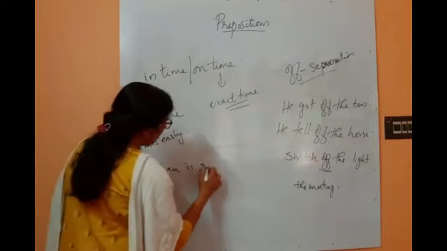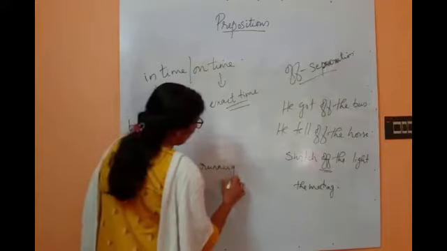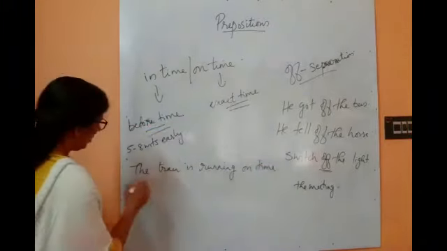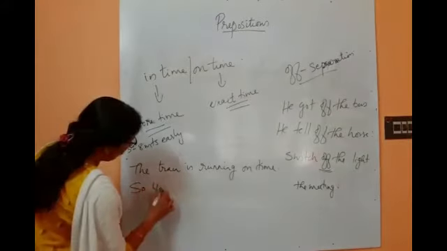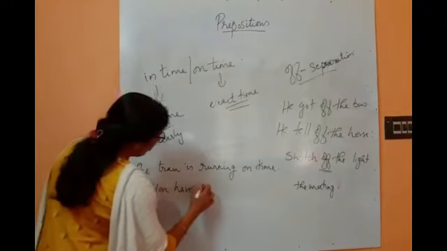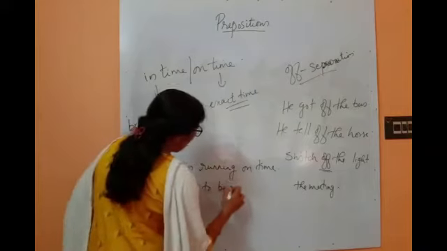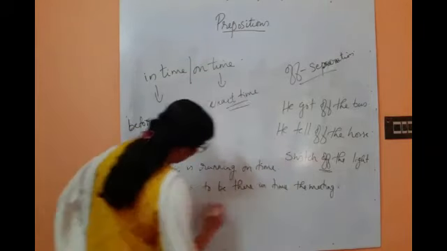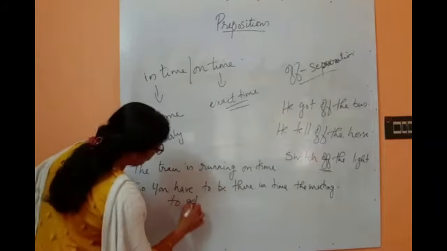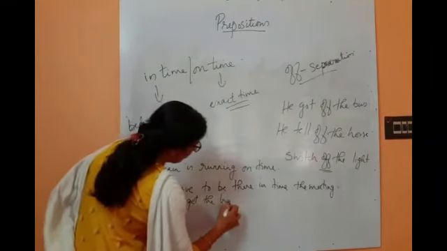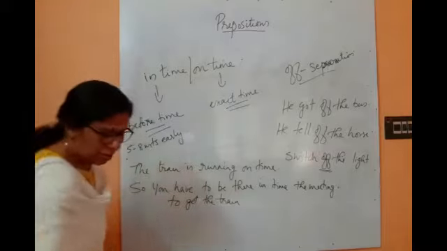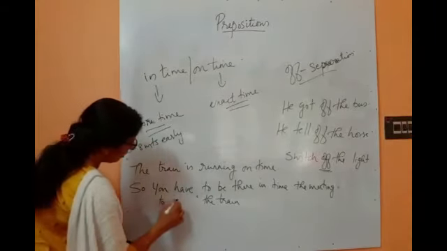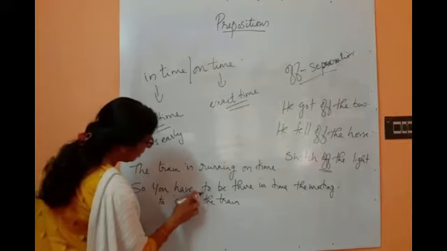The train is running on time. So you have to be there in time to catch the train. If you reach there at the exact time, will you get the train?